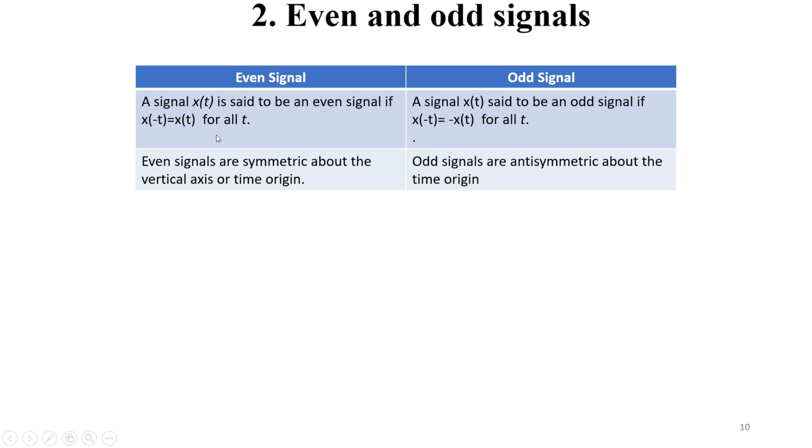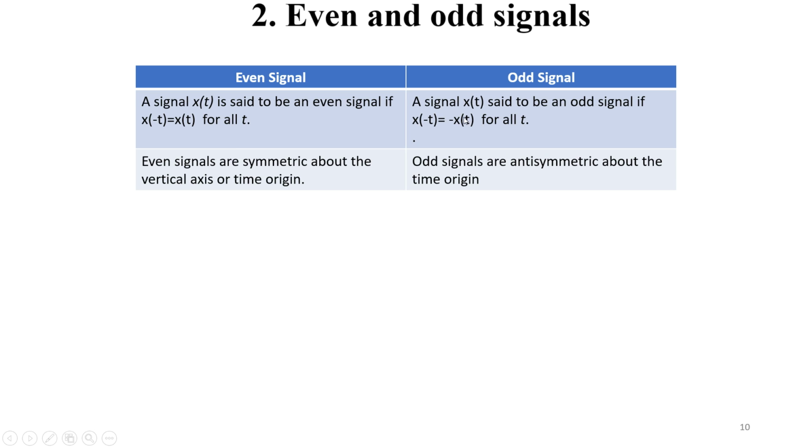That is, if that square shaped page results in two pieces of paper which are identical in shape, then we can say x(t) is an even signal. That means if x(t) in the positive time axis and in the negative time axis are the same, then it is an even signal.